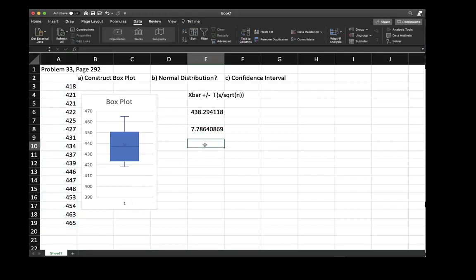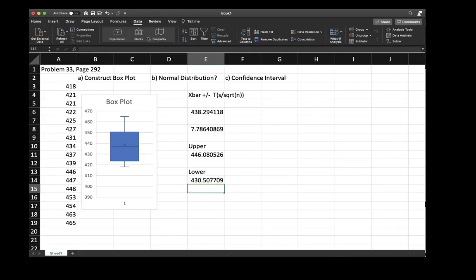So now, what do I do with the interval? Well, there is an upper limit of the interval, and the upper limit is going to be equal to the mean plus my interval width. And then my lower limit is going to be equal to that mean minus the limit. And so I'm able to now construct a confidence interval on the true mean that goes between 430.5 and 446. Now there is another way that we can do this.